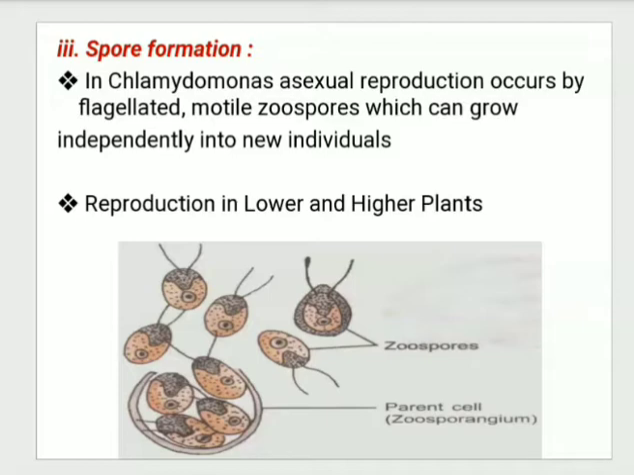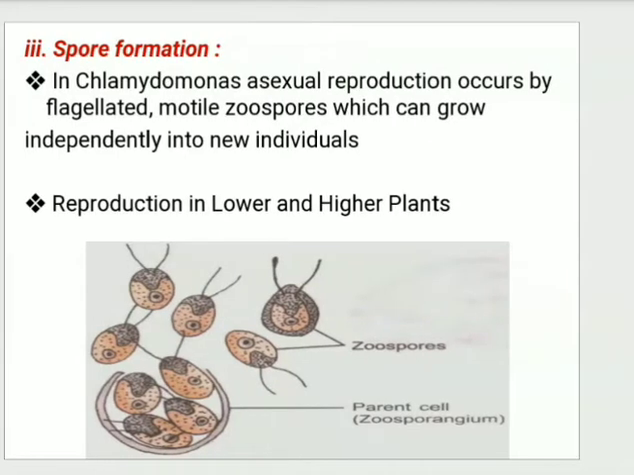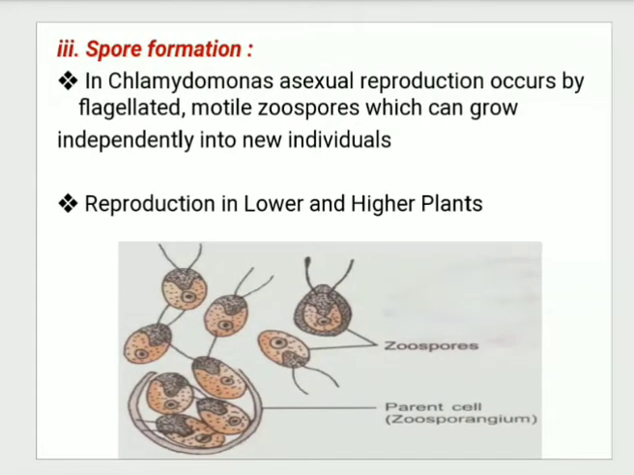So in Chlamydomonas, asexual reproduction occurs by flagellated motile zoospores, which can grow independently and turn into a new individual. So this is observed in Chlamydomonas. If you observe the downside diagram, these are those spores which possess flagella, and because of flagella they can move from one place to another, and therefore it has been written motile zoospores.